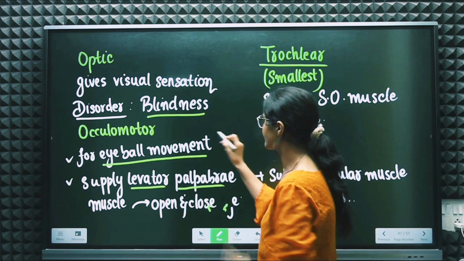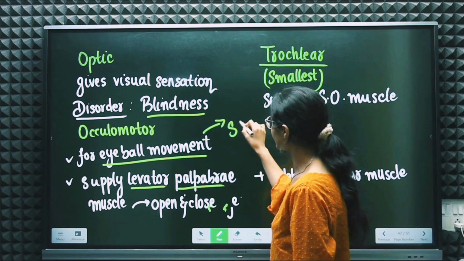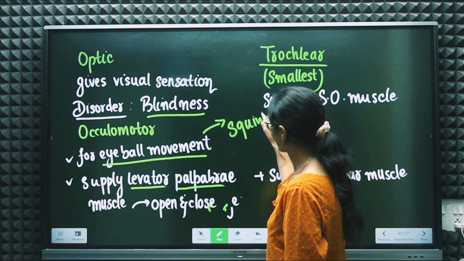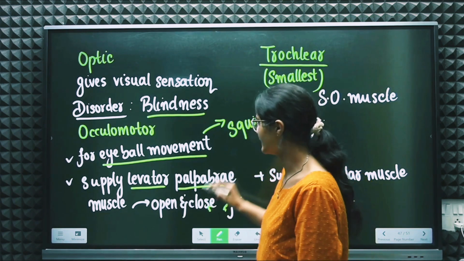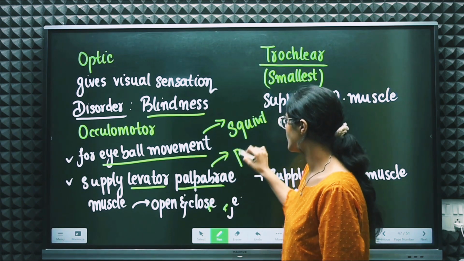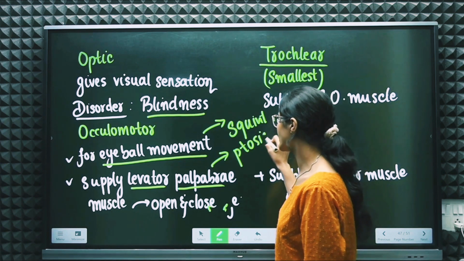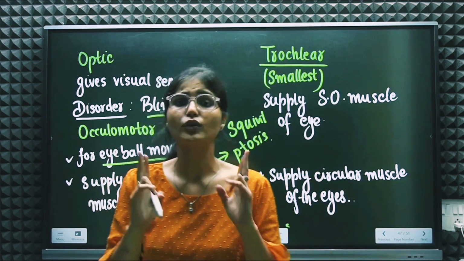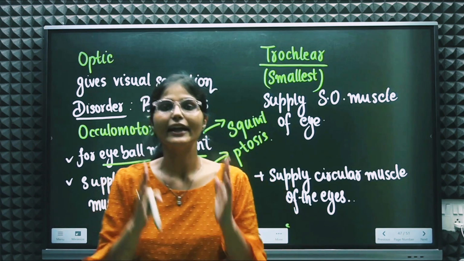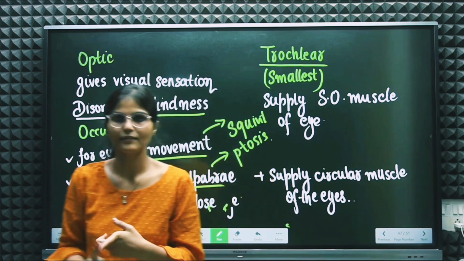If this function is affected, the person is likely to suffer from squint, and if the supply to the levator palpebrae muscle gets affected, the person is likely to suffer from ptosis. I hope you are familiar with these two terms. What is squint and what is ptosis? So these are the two disorders associated if the oculomotor nerve is affected, right?